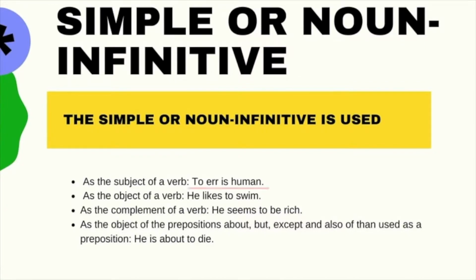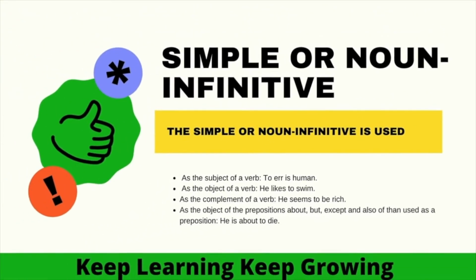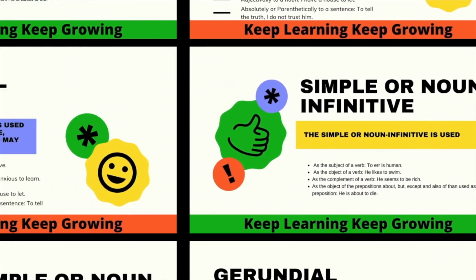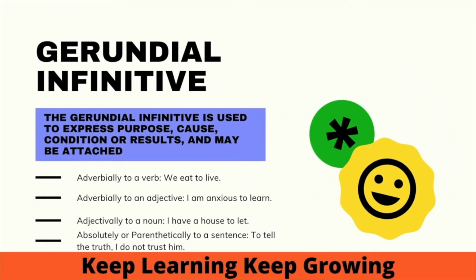As the subject of a verb, like: To err is human. As the object of a verb, like: He likes to swim. As the complement of a verb: He seems to be rich. I saw him go. As the object of prepositions, like: He is about to die. I cannot but go there, etc.